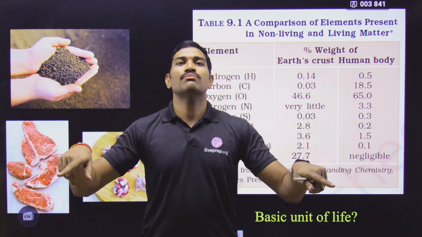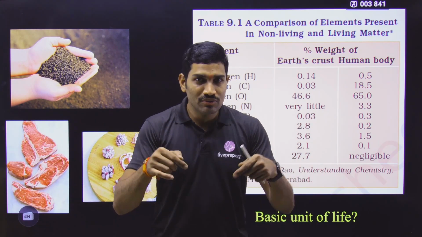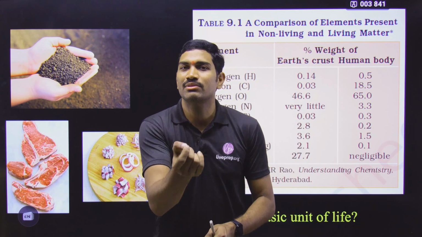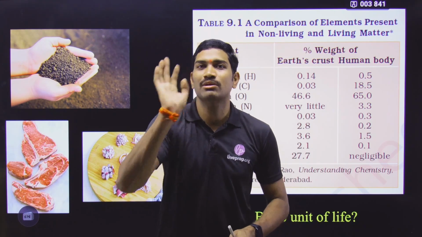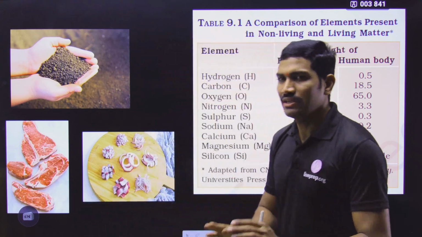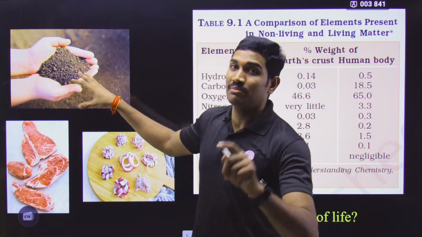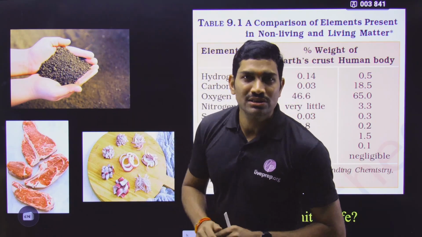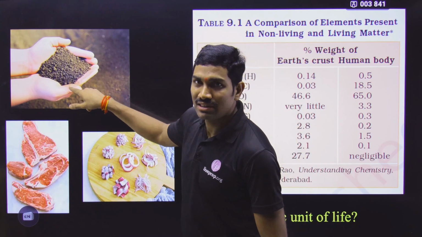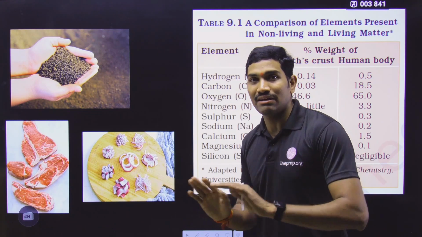And now we need to compare between these things. What is this comparison? Before directly going to this chapter's NCERT content, let us quickly recollect some information given in the next chapter, that is biomolecules. All these are interlinked. That is the reason why I am bringing that information here. What is the basic information they have given in the biomolecules chapter introduction? There also they have taken two things: one is a non-living thing and the other is a living thing, living organisms.